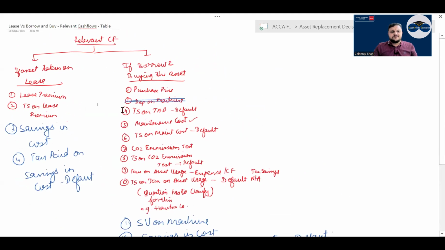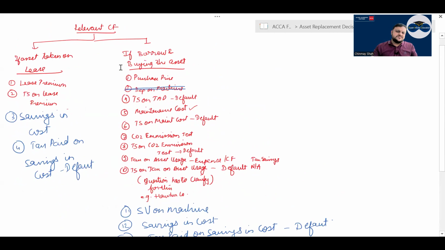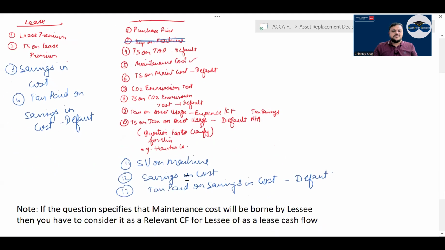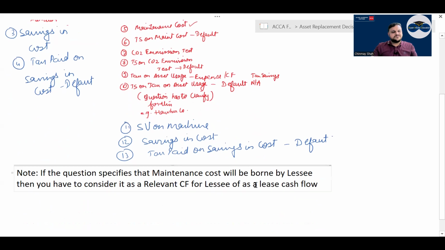But in borrow and buy, purchase price is there. You have tax shield on tax allowable depreciation. Depreciation on the machine is not a cash flow; it's an irrelevant cash flow. Maintenance cost and tax shield on maintenance cost. CO2 emission test, then tax shield on CO2 emission test. Tax on asset usage is there, and tax shield on it. Look for tax on asset usage if there is tax shield available on that. Then scrap value of the machine, savings in cost, and tax paid on savings in cost.